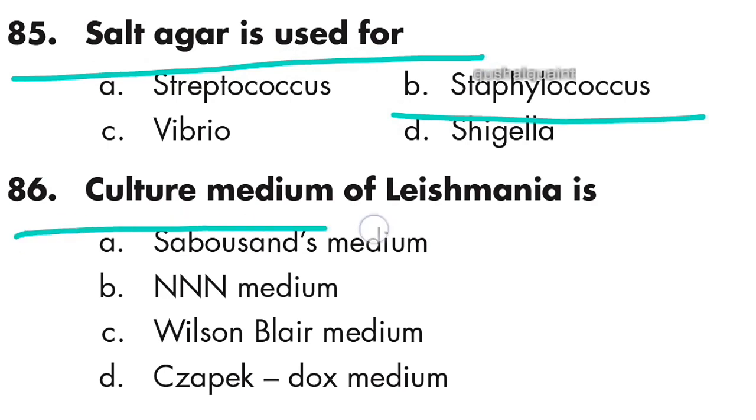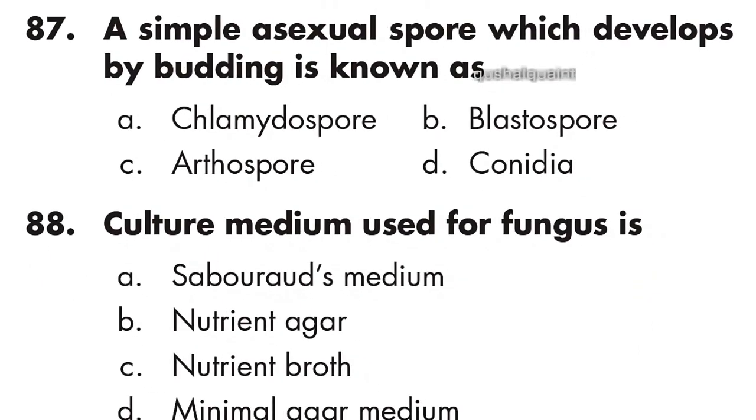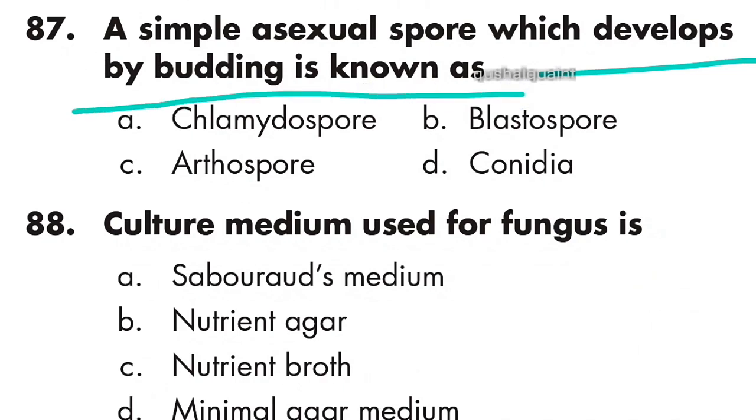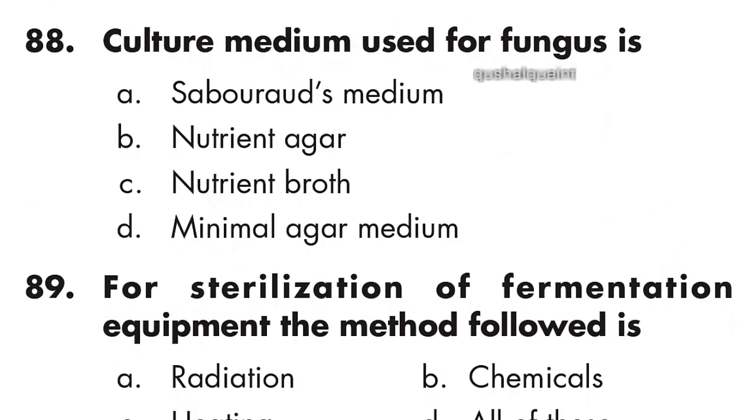Next question: the culture medium of Leishmania is NNN medium. Option B is right, NNN medium. 87. A simple asexual spore which develops by budding is known as blastospores. Option B is right, blastospores. 88. Culture medium used for fungus is nutrient agar. Option B is right.